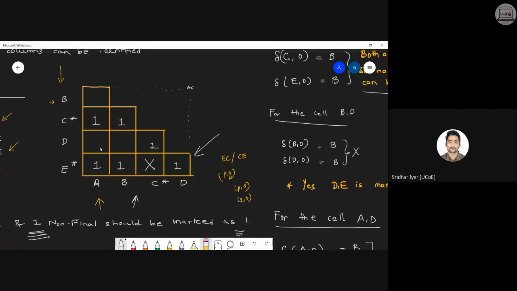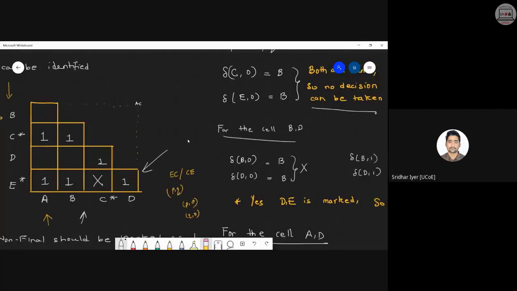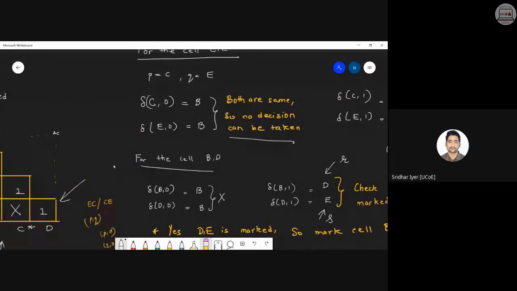As D comma E is marked, what we can do is, we were discussing about which cell? Kindly go back. We were discussing about cell B comma D. Are you understanding? Are you with me? Kindly let me know. This is the most confusing part. Kindly let me know if you're following this.